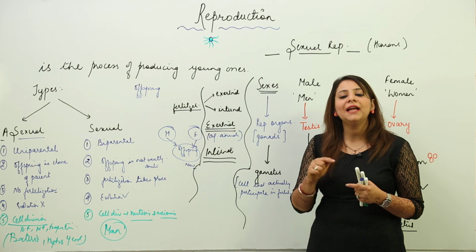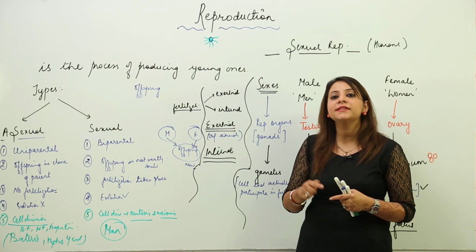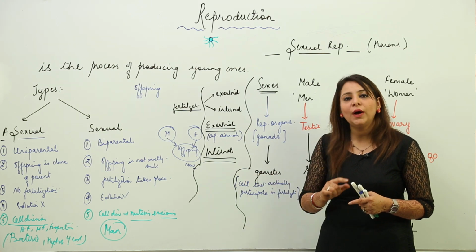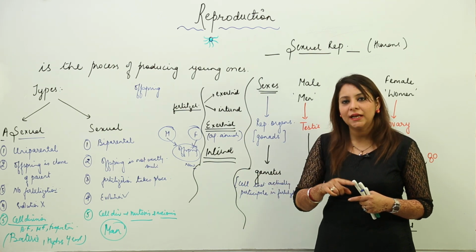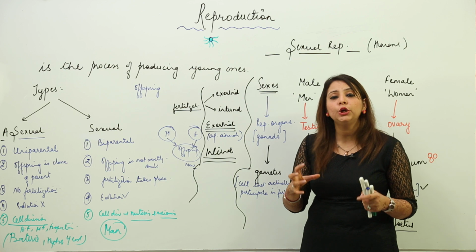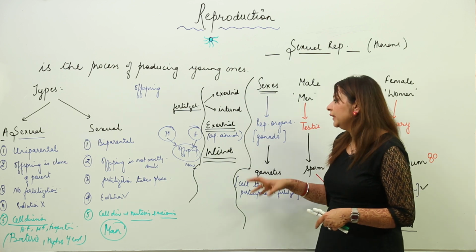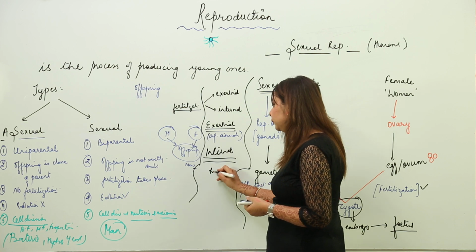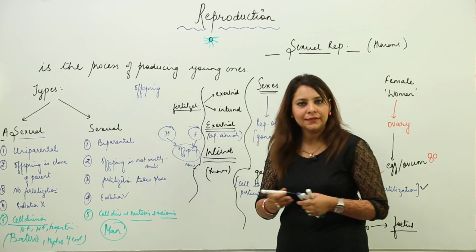This kind of reproduction involves the parent body, particularly the mother, and that is why it is called internal fertilization, because it makes use of the parent body. For example, all humans show internal fertilization.